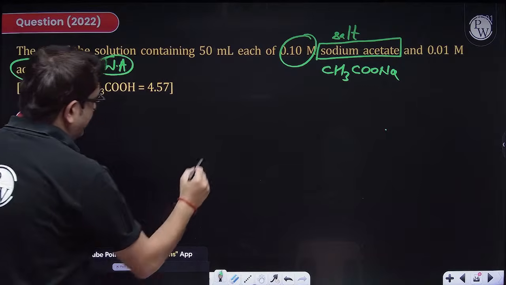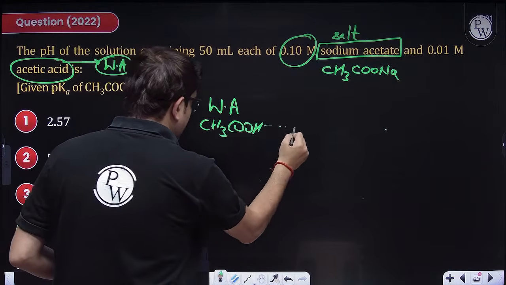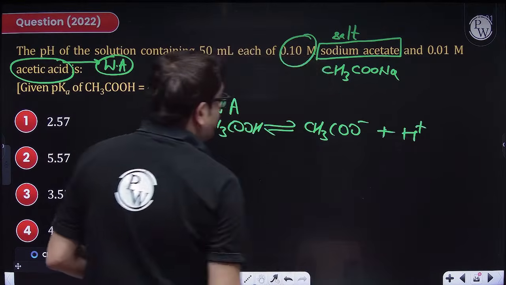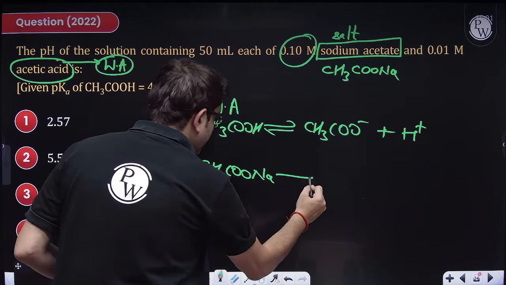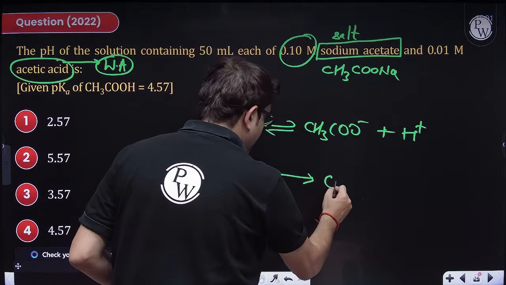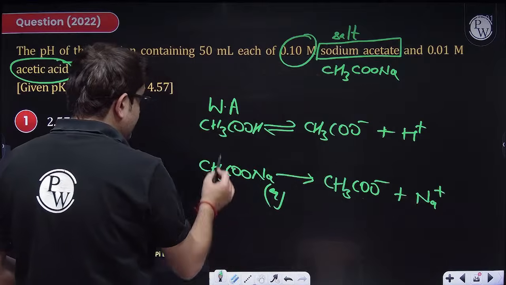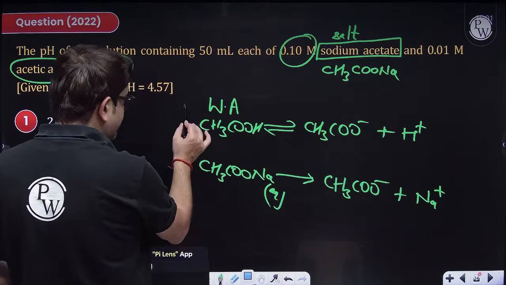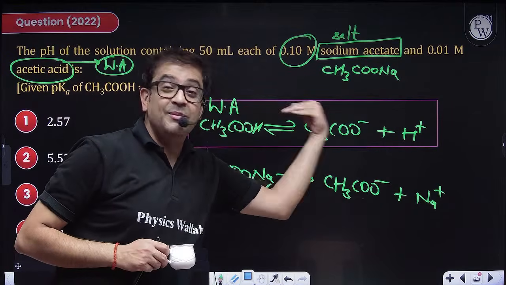So that means I have a mixture of weak acid, which will be CH3COOH. Sir, weak acid dissociates very minutely into its constituent ions. But if I have a salt of the same weak acid with a strong base, then sir, salts are generally strong electrolytes, so they will completely dissociate, hence not making that equilibrium sign, because more or less this reaction is completely going forward. Sir, the weak acid was initially not loving to dissociate, and in the presence of this common ion, the dissociation will be further suppressed.